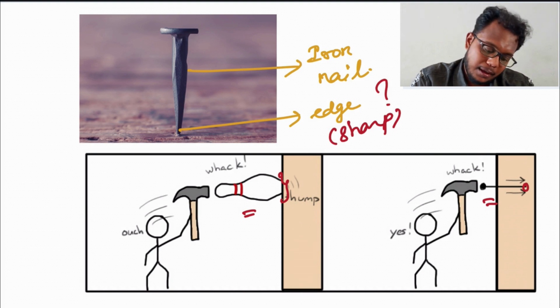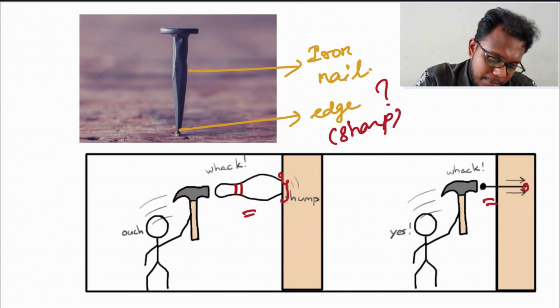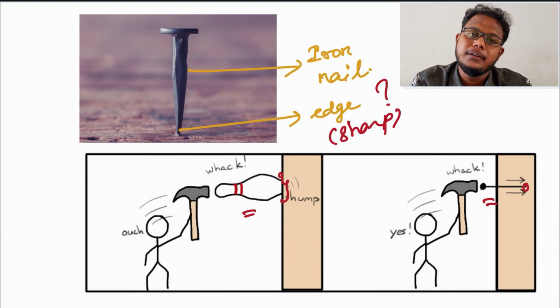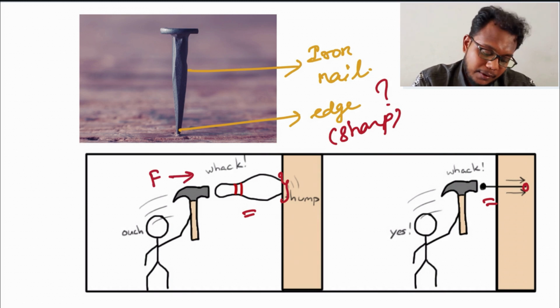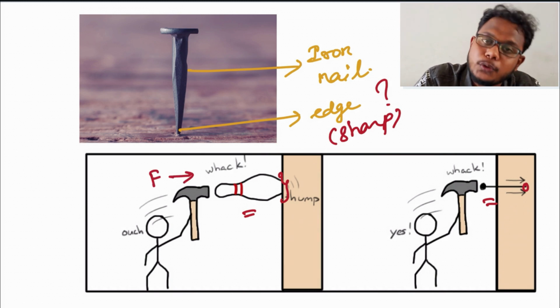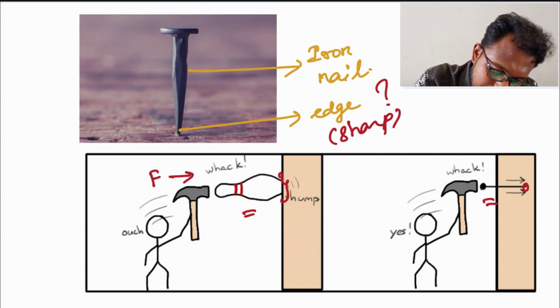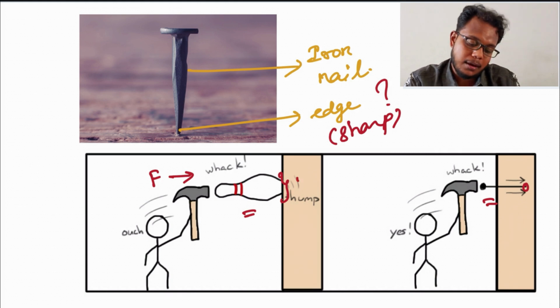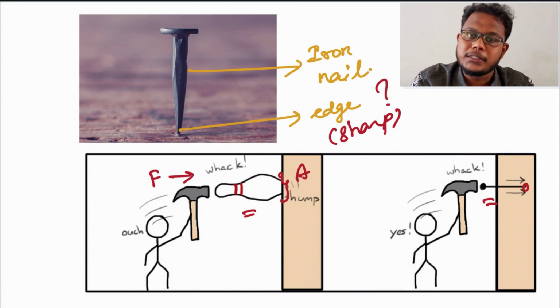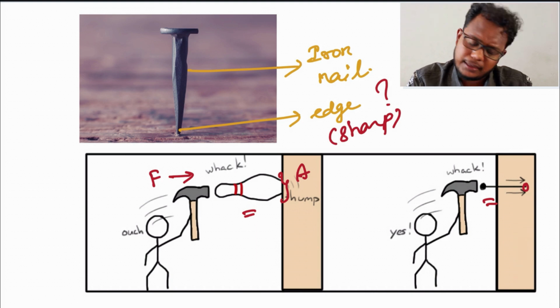While you are applying a force using the hammer, we know that pressure is the force applied to a particular area. This is the area, this is the force, and when you beat the nail, it becomes a pressure given to the nail.